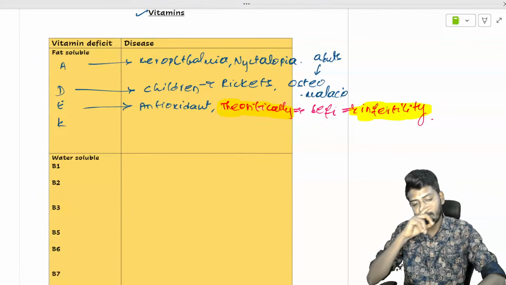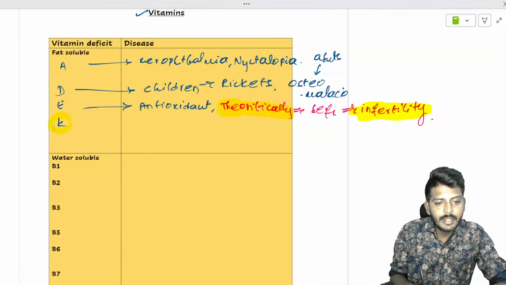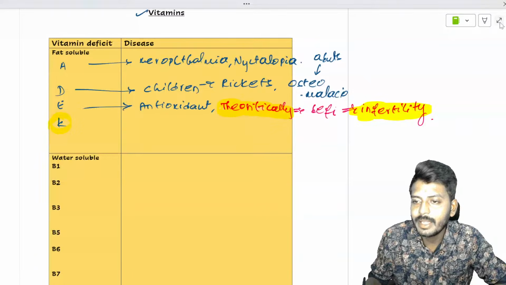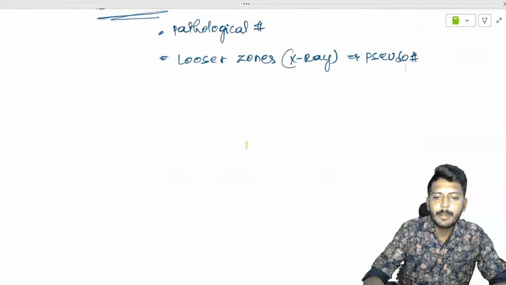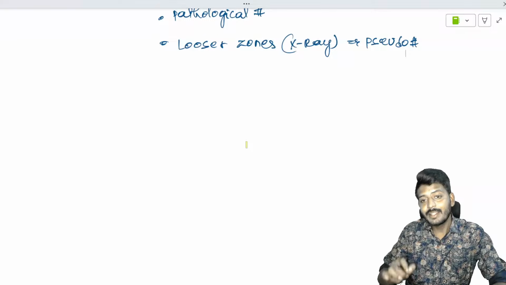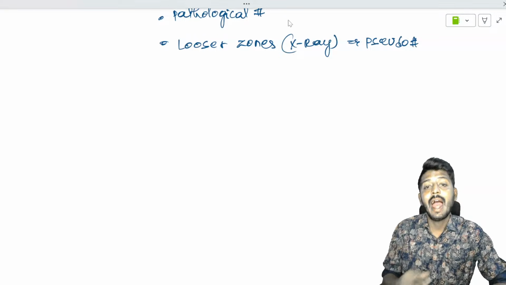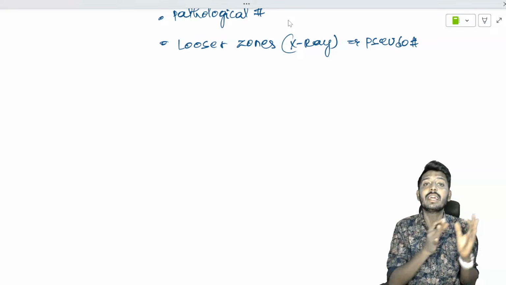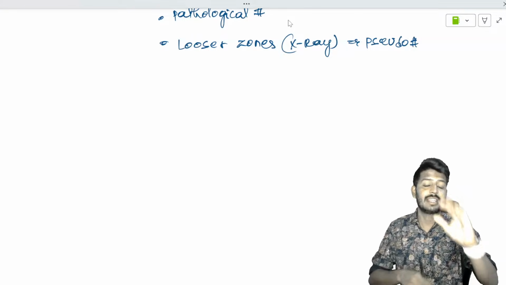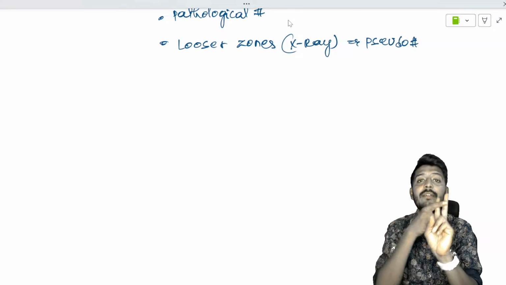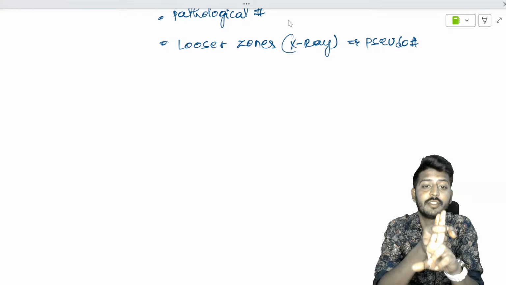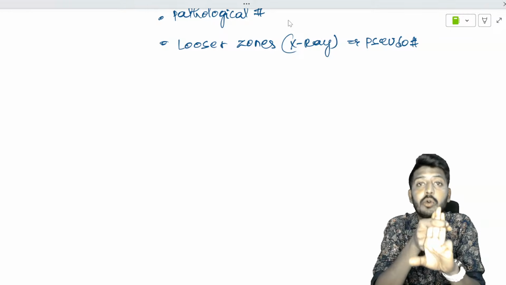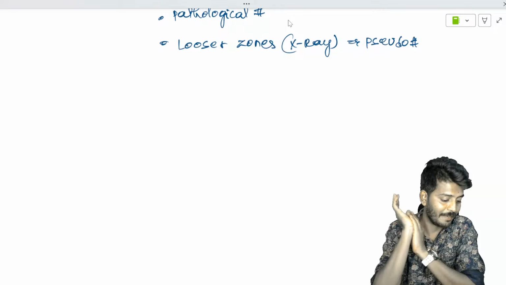Now let's go to the next vitamin, vitamin K. Vitamin K is a very important vitamin. So quickly look at what I'm doing. I'm covering the previous topic, revising previous year questions, and meanwhile giving you the clinical importance through which questions can be asked. Here we are doing three things: the previously asked topic, the previously asked concept, and what questions can be asked ahead, in a predicted way.